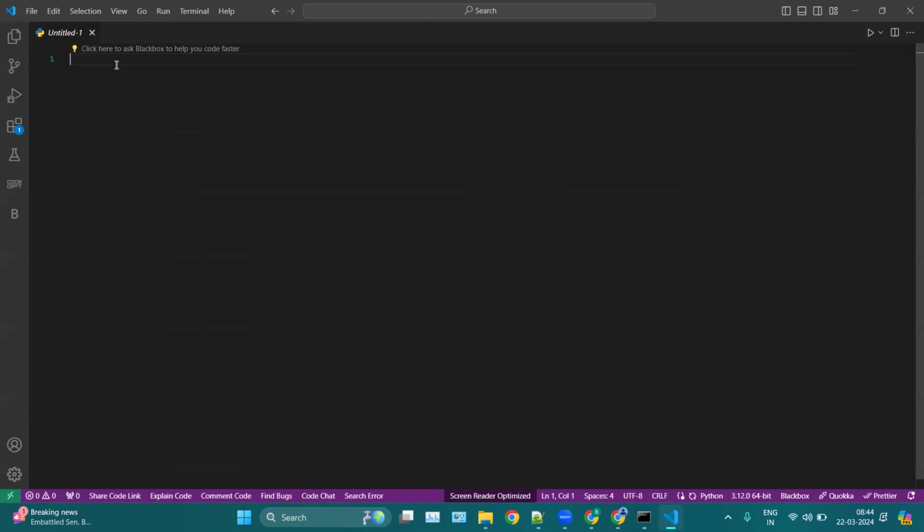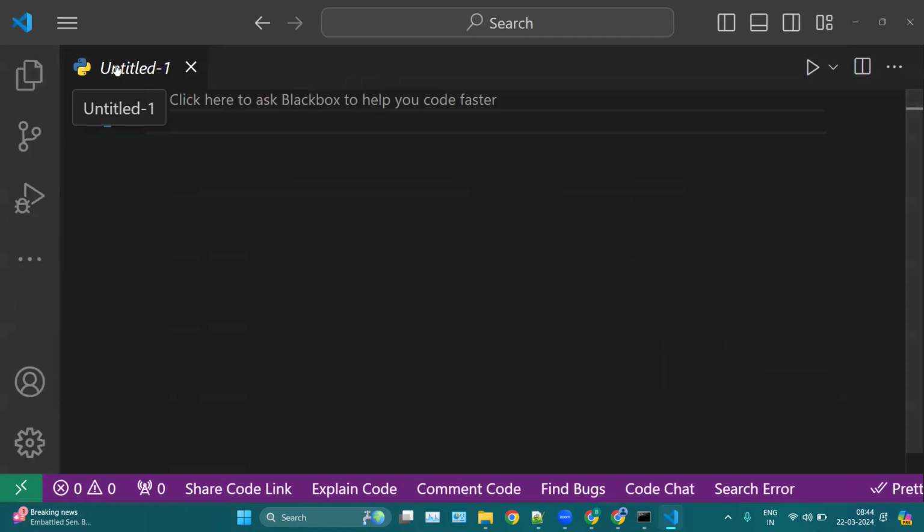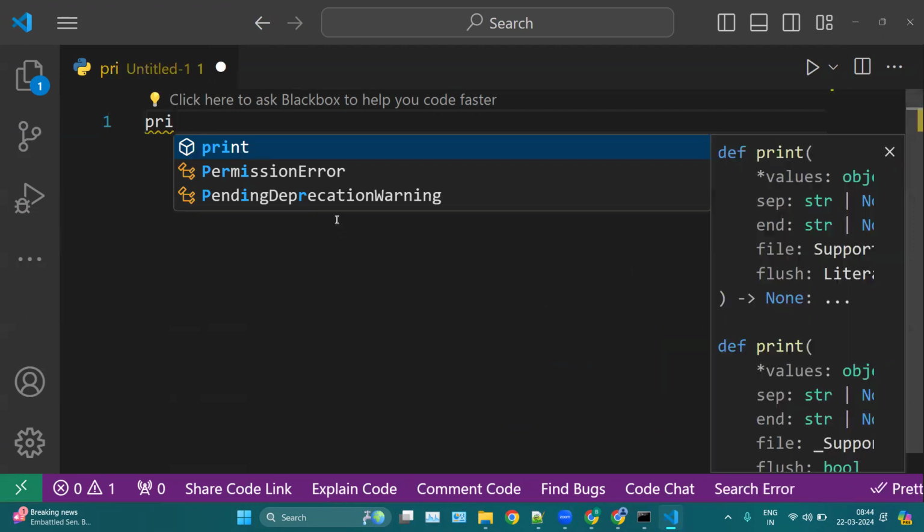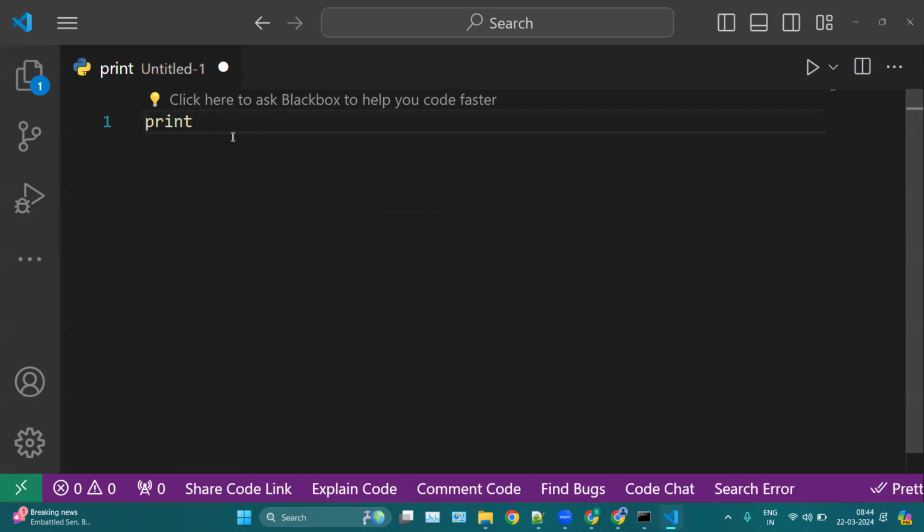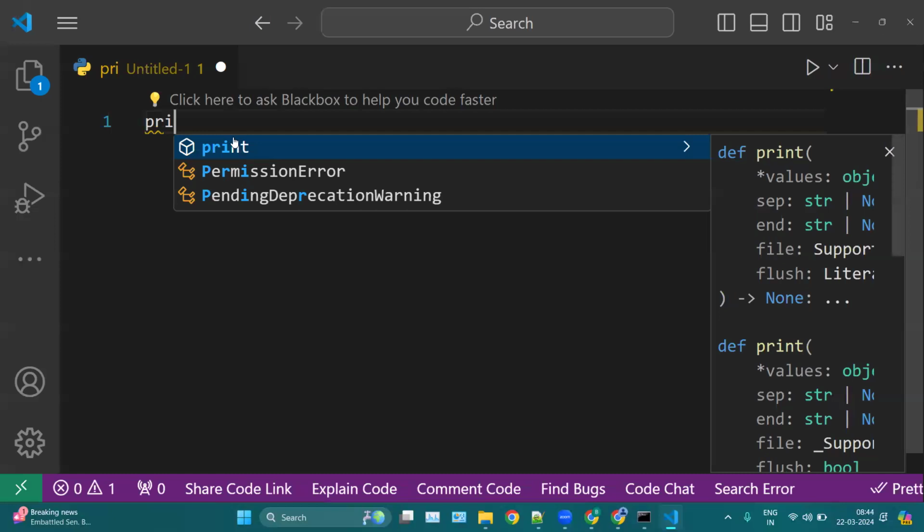Let's say I want to write print here. Whenever I write PRI, VS Code gives me suggestions: print, permission error, or whatever you want to write. Here I can select print and it will auto-complete. Why are we getting these suggestions? Because of this Python extension.